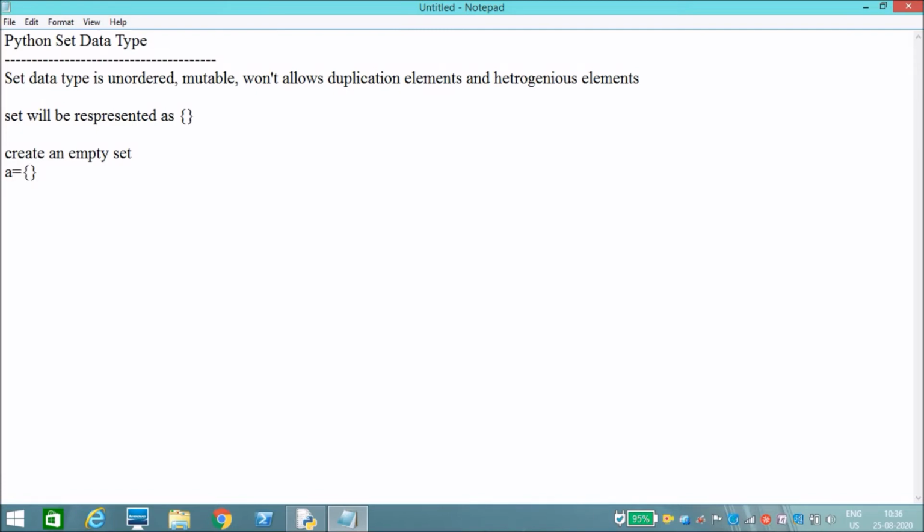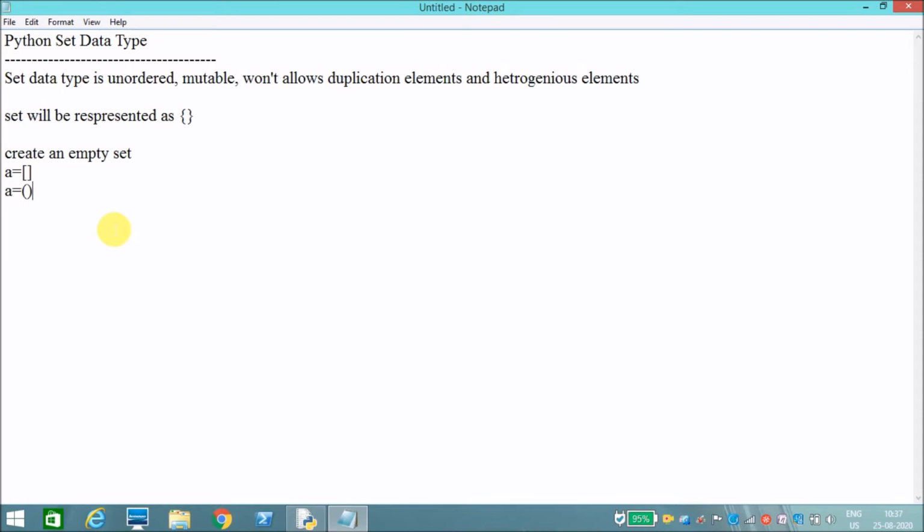A list is represented within square brackets, so we create an empty list using square brackets, and I created an empty tuple using parentheses.